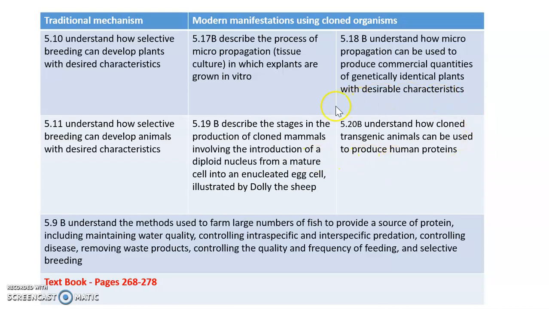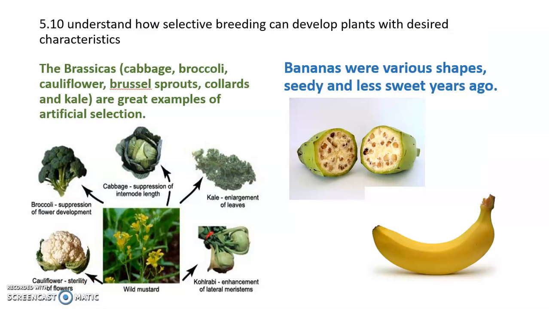This syllabus statement is really cutting edge, and it looks at the idea of transgenic animals. And transgenic animals are animals that contain genes from two different species. And what we can do with transgenic animals is produce human proteins. This syllabus statement at the bottom is all about fish farming, and we'll unpack that in the next slides. So we're going to start off with the selective breeding of plants.